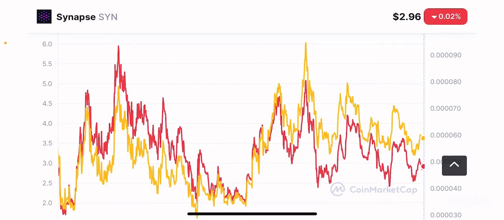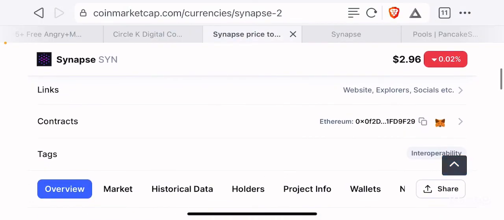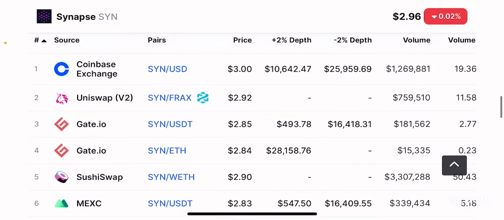So when it comes to the markets itself, this project obviously is listed on Coinbase. It provides most of the liquidity for this project, and obviously Uniswap is available. Uniswap is making this token available as an ERC20 token.